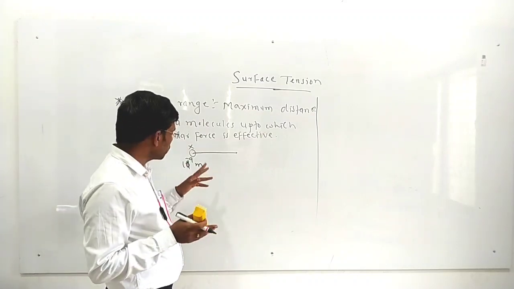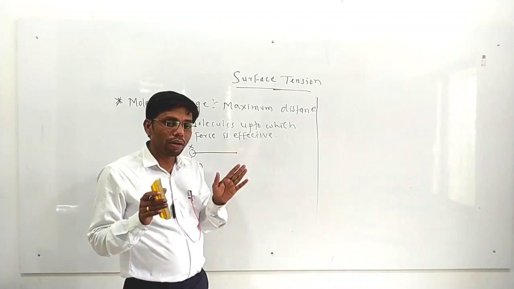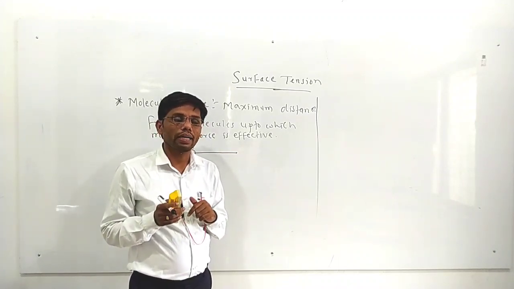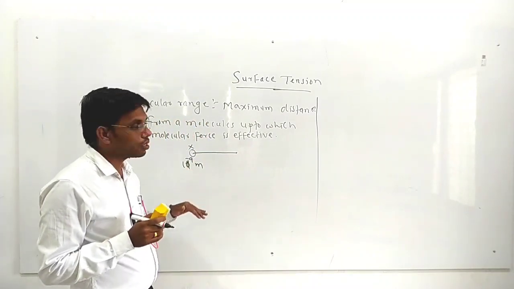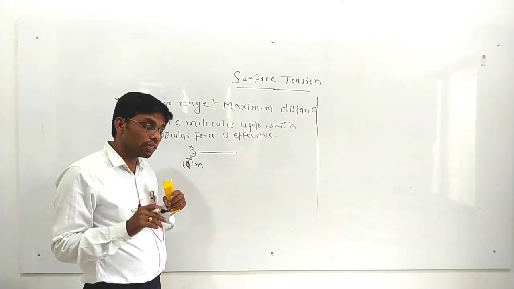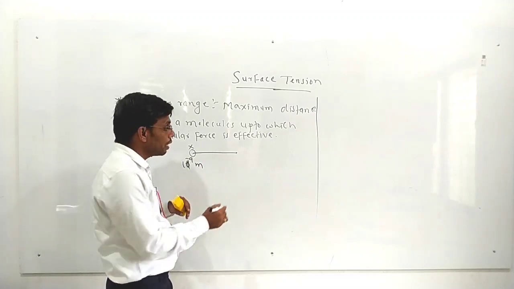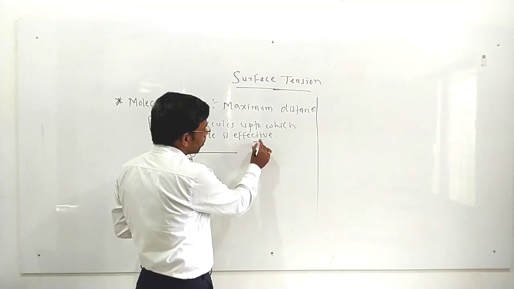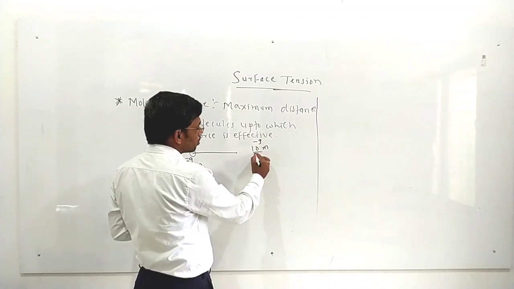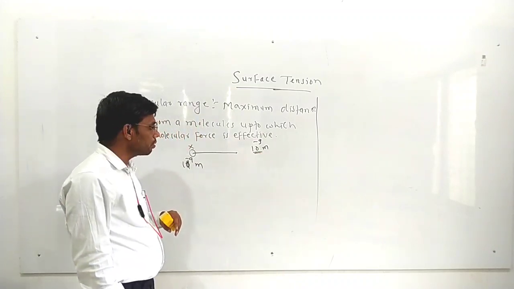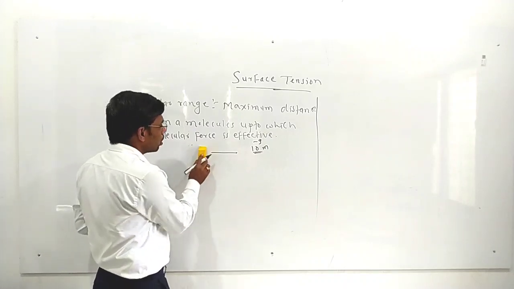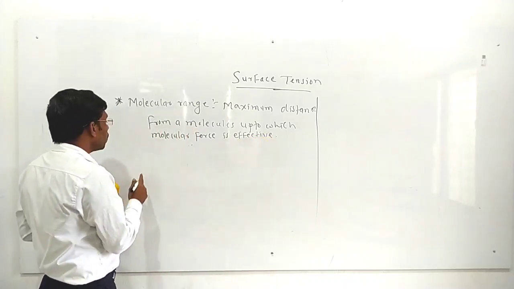If there is such a maximum distance from the molecule, up to there our molecular force is effective, and that maximum distance is known as the molecular range. And up to what maximum distance is that molecular force effective? It is effective up to some nanometer, means 10⁻⁹ meter. Okay, so this is about the molecular range. Now we are going to study the next term, sphere of influence.